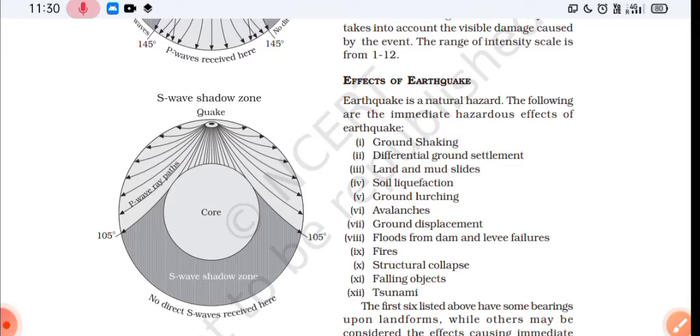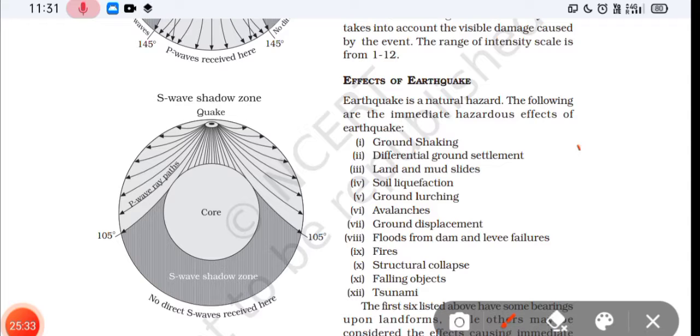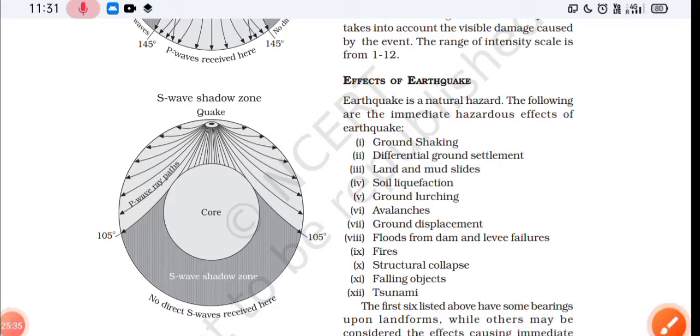Now we'll read about the effects of earthquakes. So ground shaking, destruction to houses and buildings, landslides and tsunamis, soil liquefaction, that is, solid soil becomes liquid, damage to dams and reservoirs, fire accidents, destruction to transport and communication lines. These are the effects of earthquakes I've given. You can read it all.